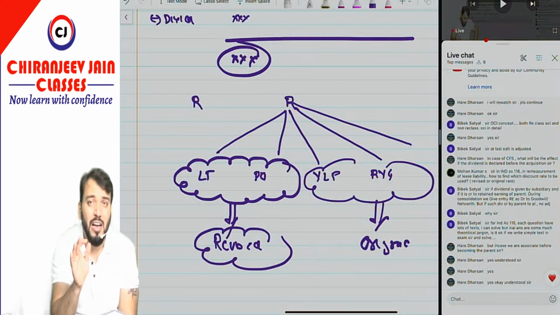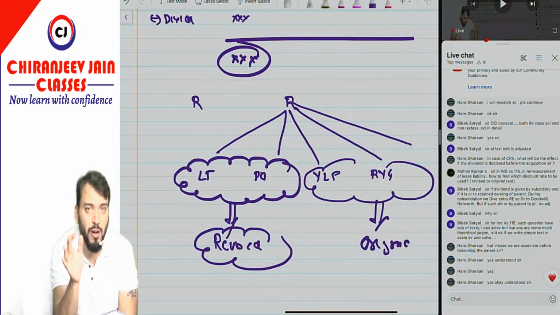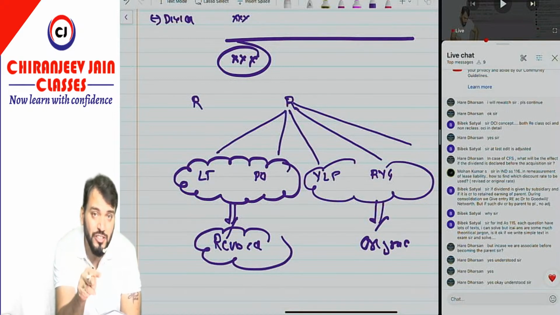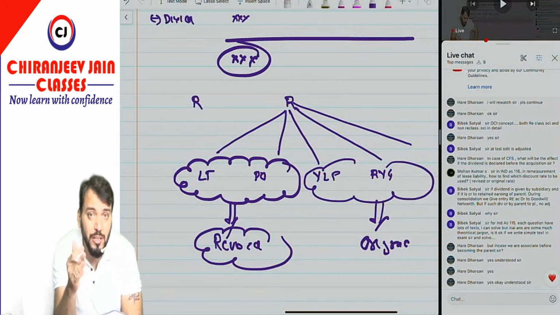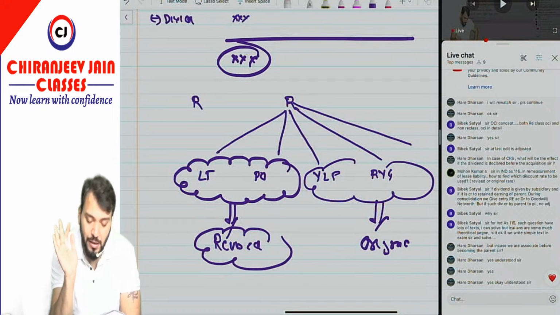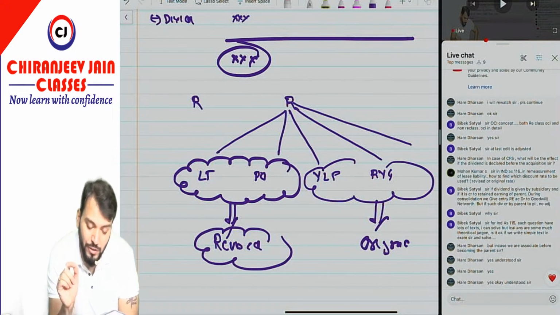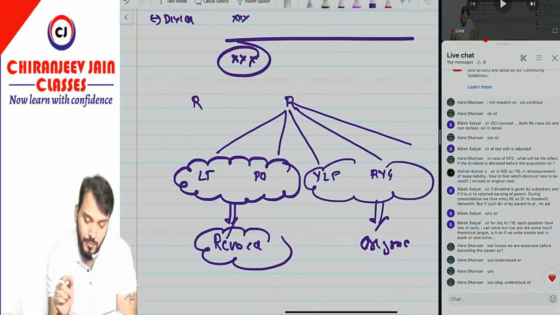So just memorize this point for examination purposes: whenever there is a reassessment of lease term and reassessment of purchase option price, then we use the revised discount rate. Otherwise, we use the original discount rate. Chalega? Have you understood, Mohan? Is your doubt over? Then come to the next doubt, Vivek.